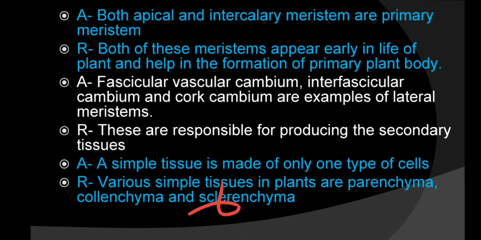A simple tissue is made of only one type of tissue because various simple tissues in plants are parenchyma, collenchyma and sclerenchyma. It doesn't make sense here, right? So option B is correct. Both are true, that's why B is right.